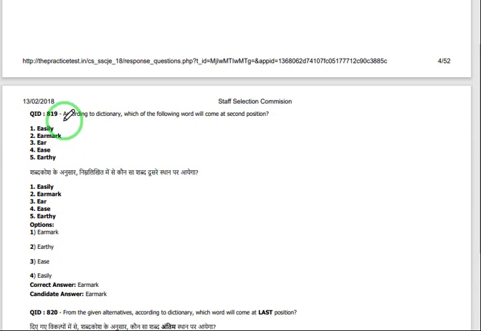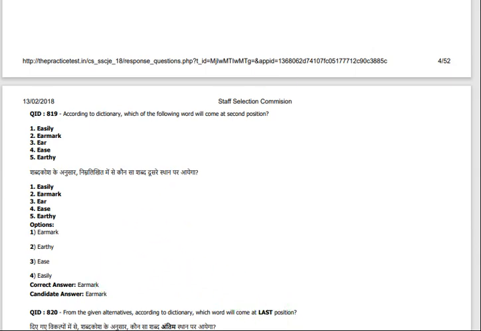And next you can see, according to the dictionary, which of the following words will come at the second position. This is a very, very important model, and most of the time more questions are given on this in every exam. According to the dictionary, you have to write in order. Which one comes in the second position, you have to write. Out of these 5, you choose which one comes first: E, A, R. R is coming first, so the third one is coming first. For the second one, after R, which one will you get? After that, this one only. The ear mark is the second position. So like that you can choose the correct answer.